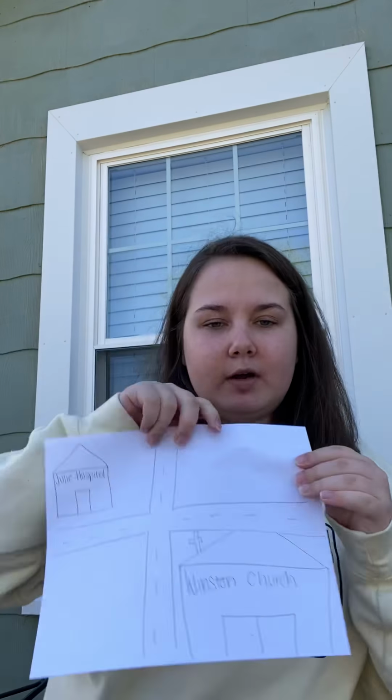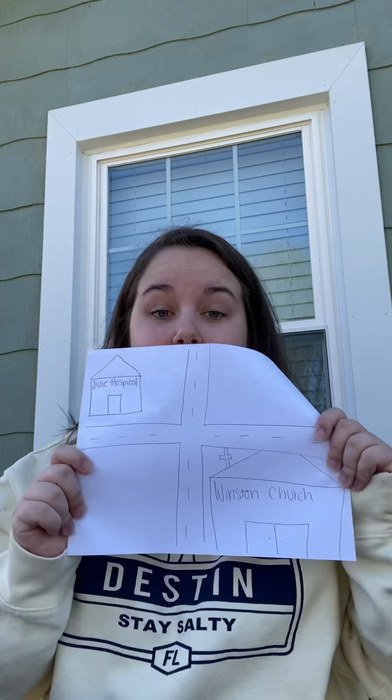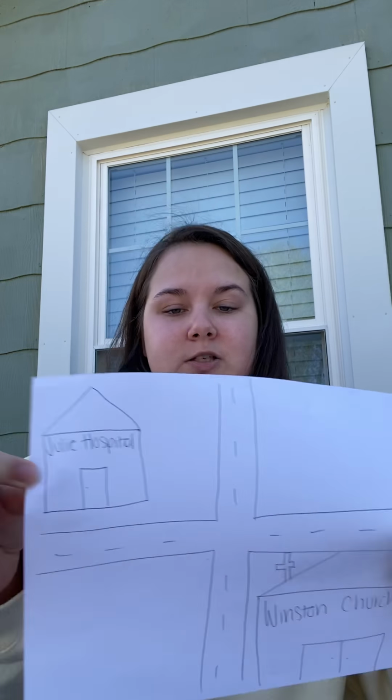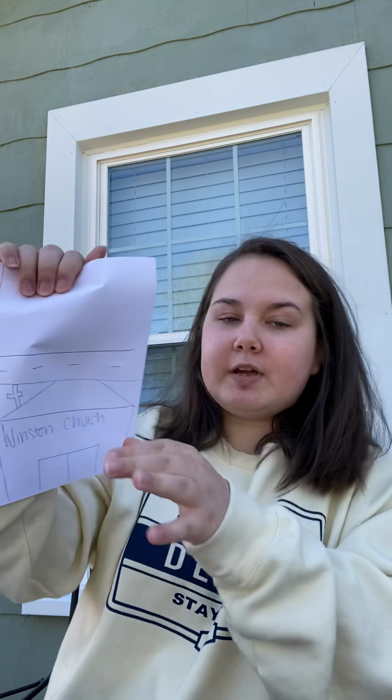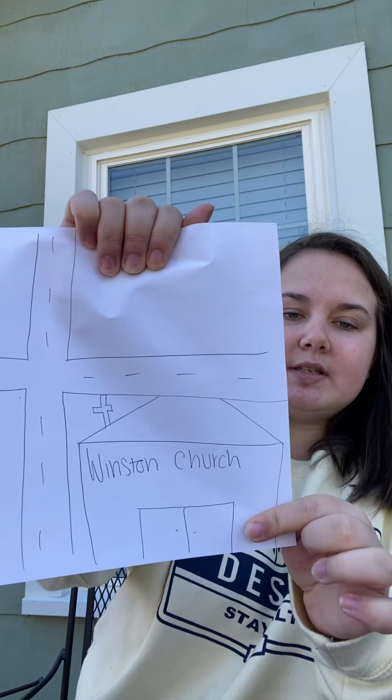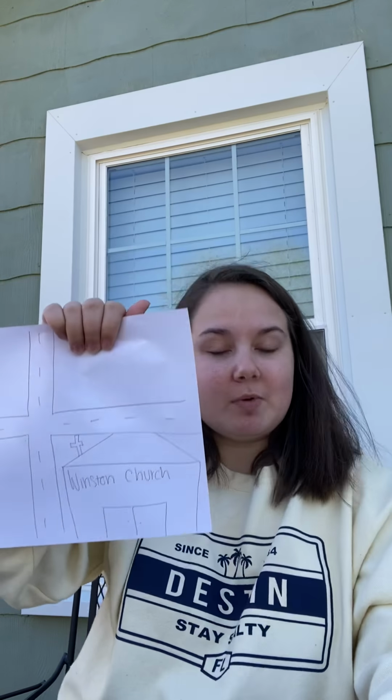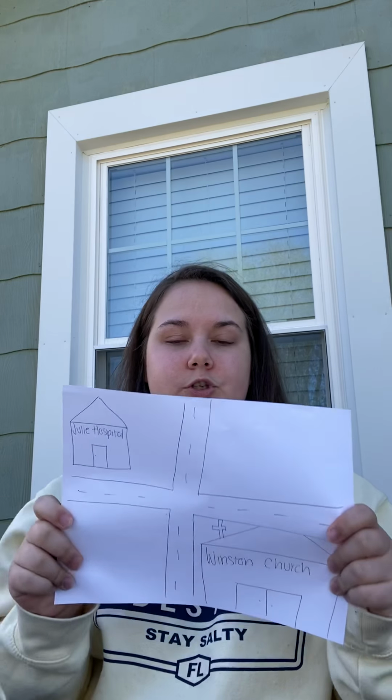So as an example, I did 1. I only did 2, so yours is gonna be better than mine. You're gonna color it. I have a hospital over here, and I labeled it Julie Hospital. And then over here, I drew a church, and I named it Winston Church. So y'all are much better drawers than I am. So just draw it, color it, and then you're gonna turn this in to me for a grade.